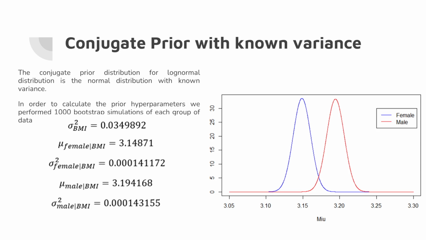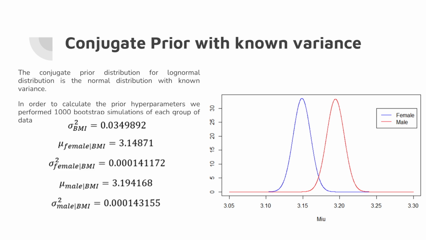The conjugate prior for log-normal distribution with known variance is a normal distribution. We previously calculated the variance, or sigma squared, of the BMI variable of the whole dataset. We will later use this value to calculate the posterior hyperparameters.